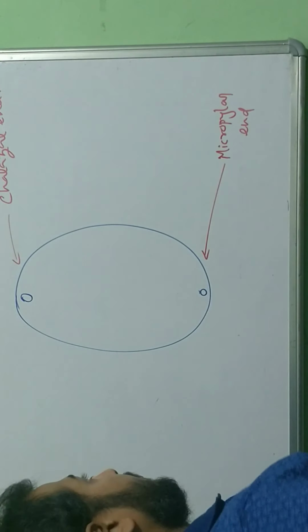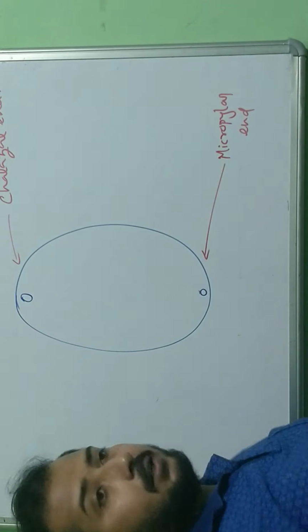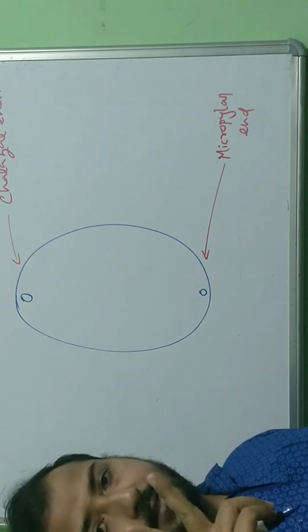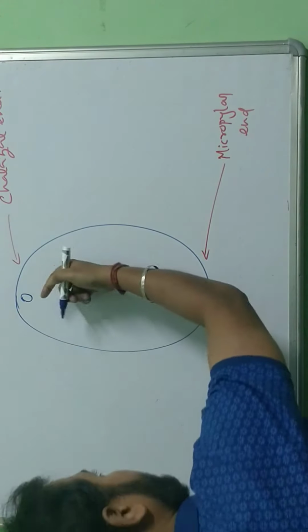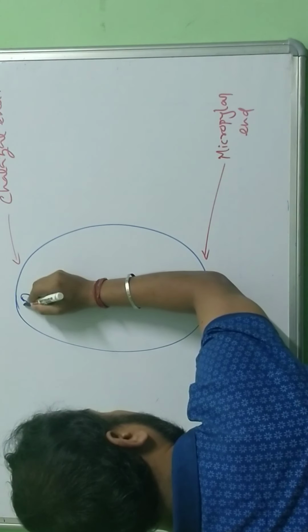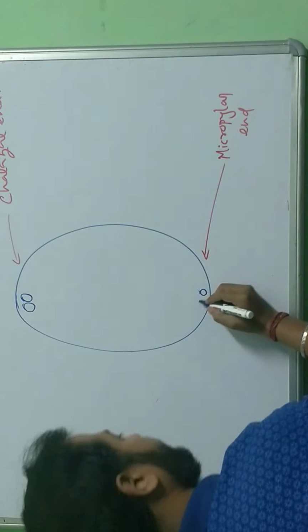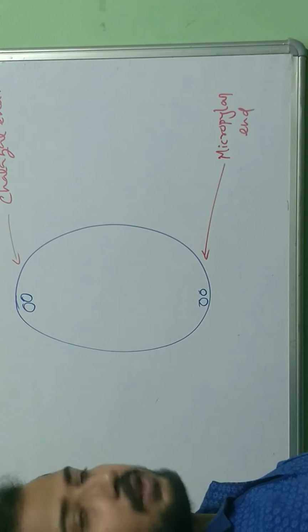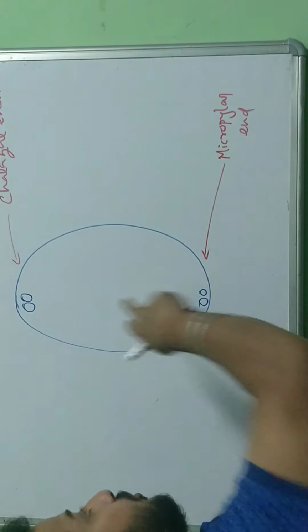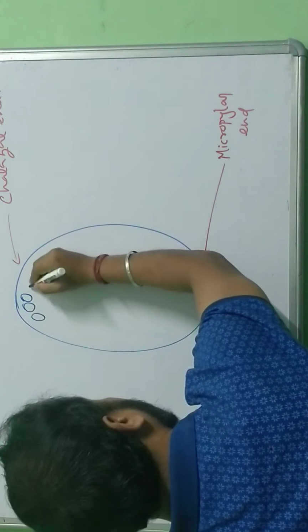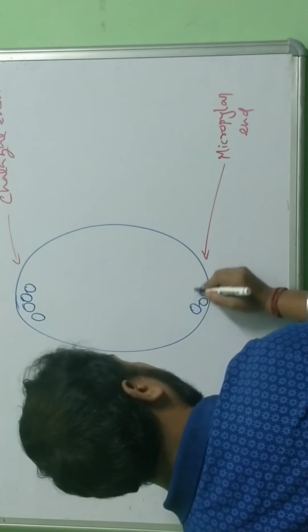Now each of these nuclei undergo mitosis cell division twice. First mitosis division, it gets 2 nuclei. One nucleus undergoes mitosis division, forms 2. Again these two nuclei undergo mitosis cell division, so I'll get ultimately 4.